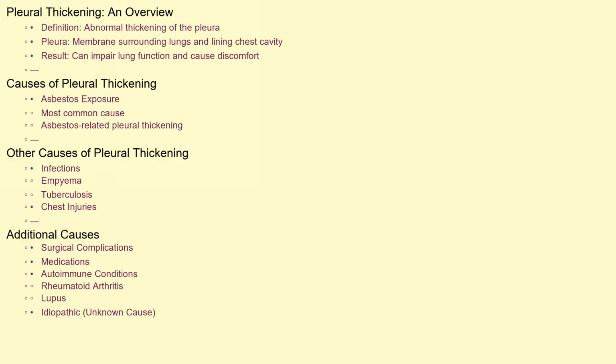Pleural thickening occurs when the pleura, the thin membrane surrounding the lungs and lining the chest cavity, becomes abnormally thick. Several factors can contribute to this condition. The most common cause is exposure to asbestos, often leading to a specific type known as asbestos-related pleural thickening. Other causes include infections such as empyema or tuberculosis, injuries to the chest, complications from surgery, certain medications, and even conditions like rheumatoid arthritis or lupus. Sometimes, the cause remains unknown, referred to as idiopathic pleural thickening.